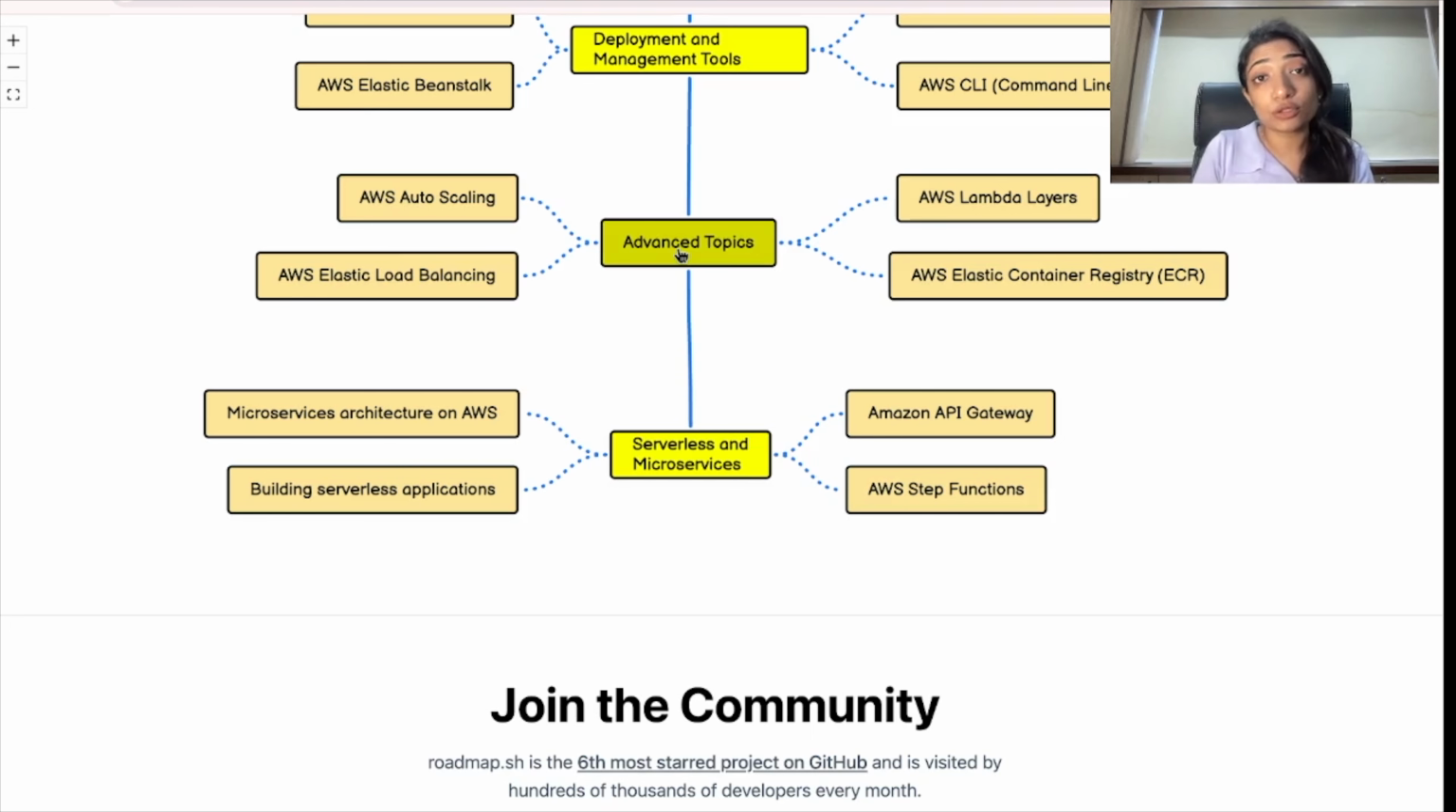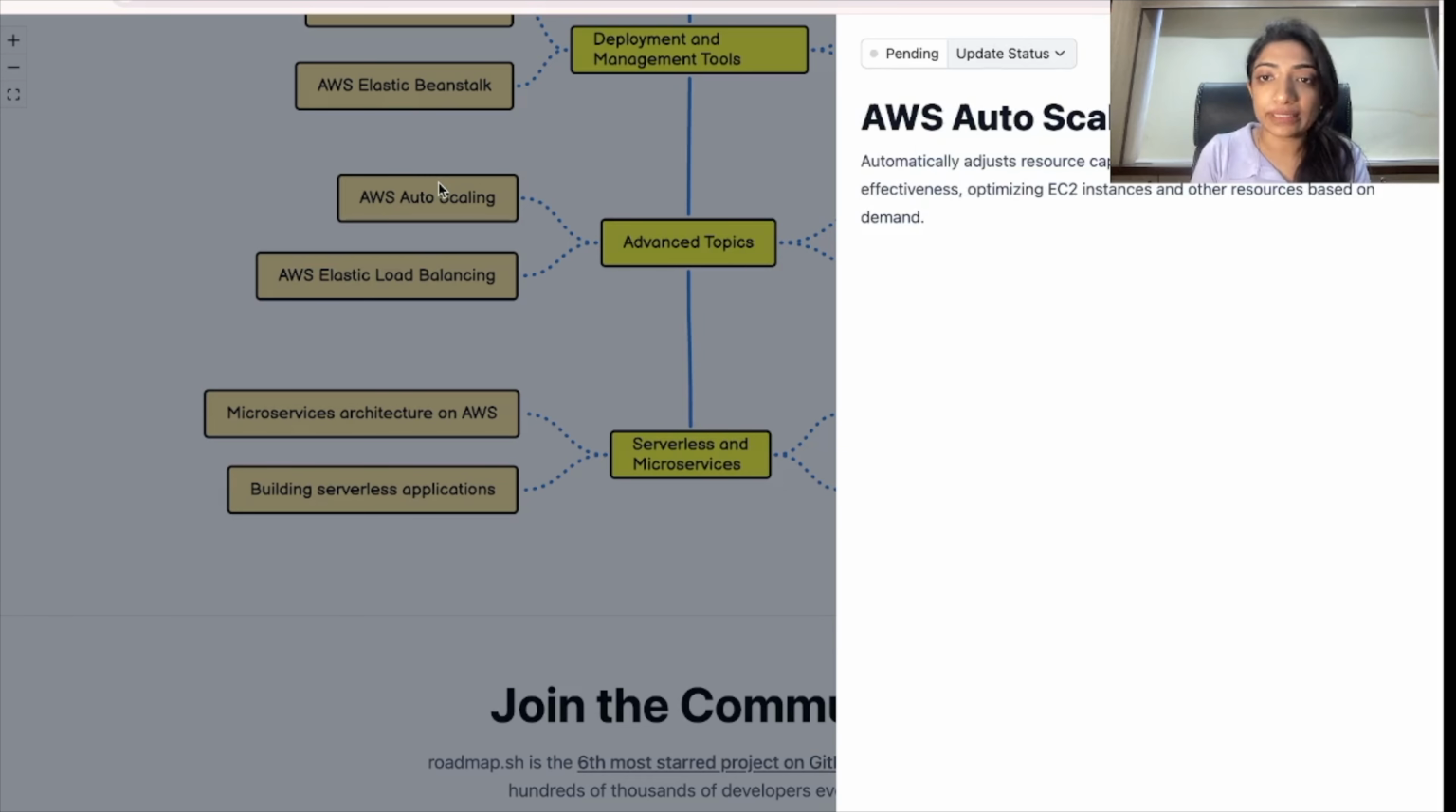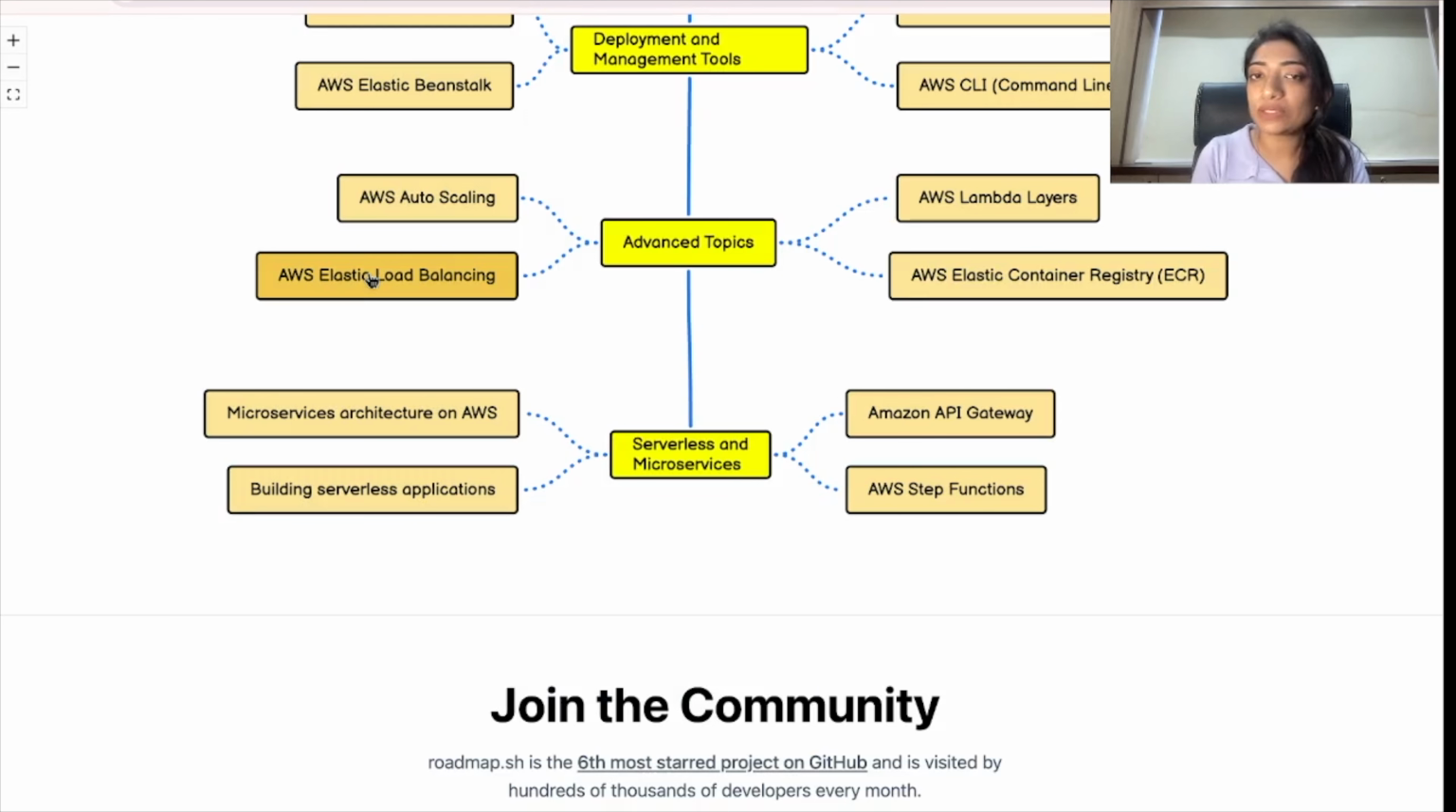I also have a few suggestions for advanced topics which are not covered in the above domains, such as auto scaling. This is to make sure that you adjust your resource capacity to maintain performance and cost effectiveness. There are two types of auto scaling: horizontal scaling and vertical scaling. Go and search on Google what it means and learn more about it, or you can just comment down and I will let you know what horizontal and vertical scaling are.